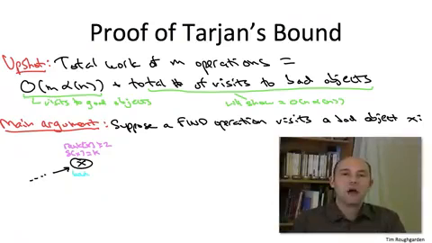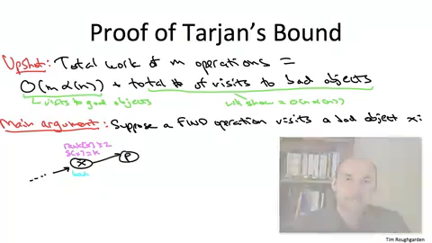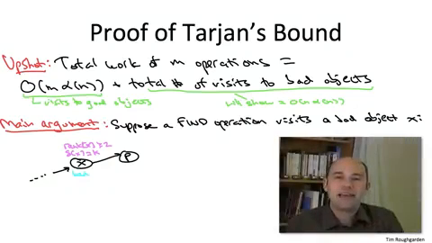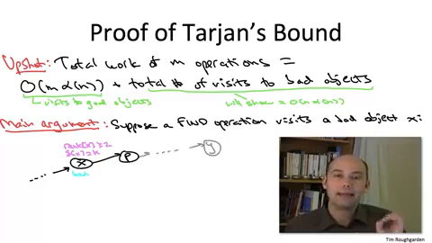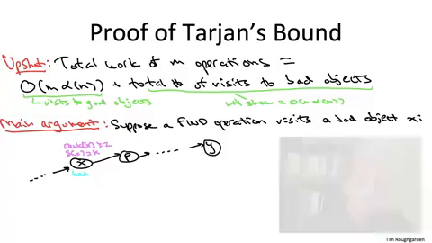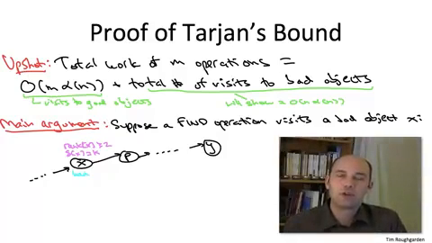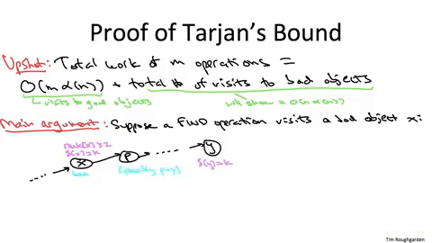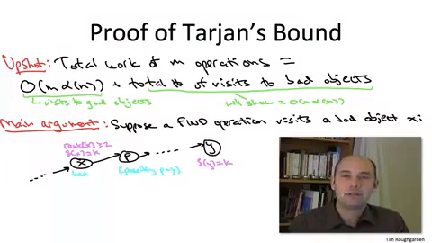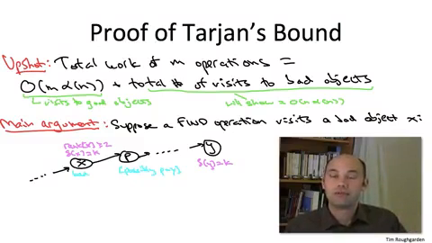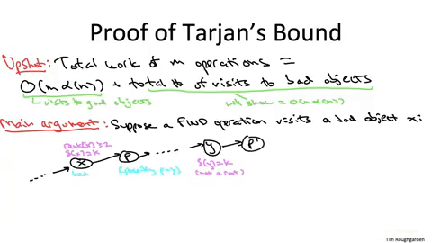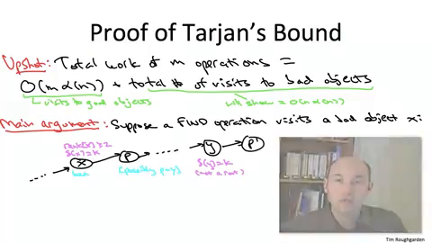So because X is not a root, it has some parent. Call that parent P. And not only does X have ancestors, but because it meets the fourth criterion, we actually know it has an ancestor Y who has the same delta value as X. That is, it has an ancestor Y with delta of Y equal to K. It is possible that P and Y are the same object, or they could be different. It's not going to matter in the analysis. So recalling that the statistic delta is only defined for non-roots, we can conclude that Y is also not the root. It must then have some parent, call it P prime. P prime might be a root or it might not, we don't care.